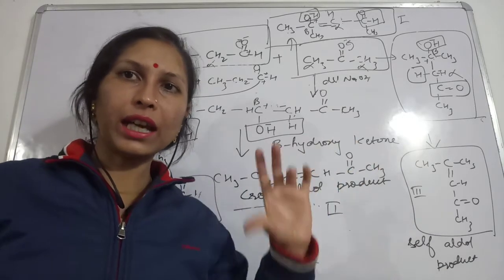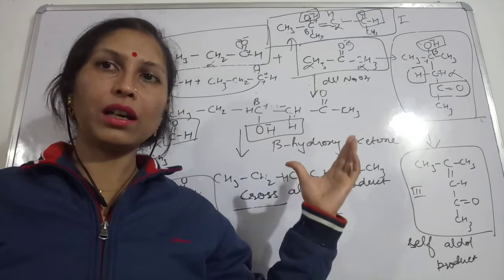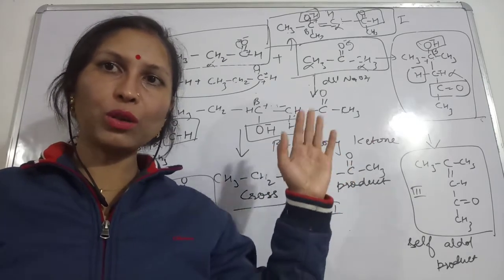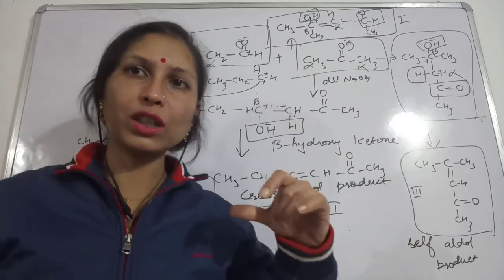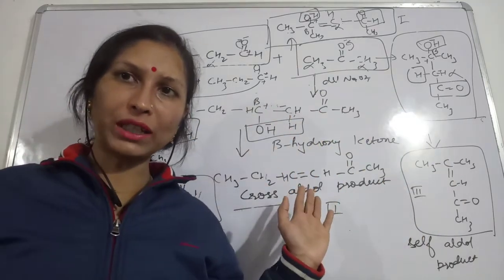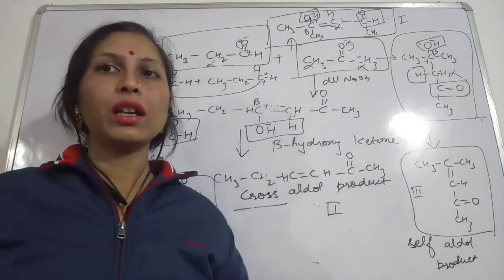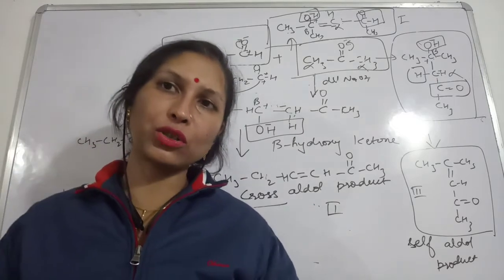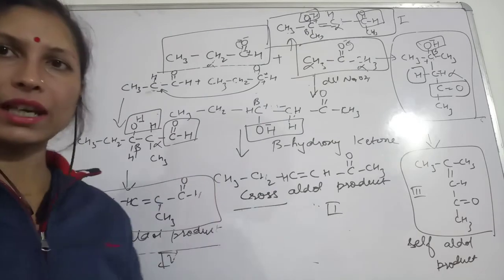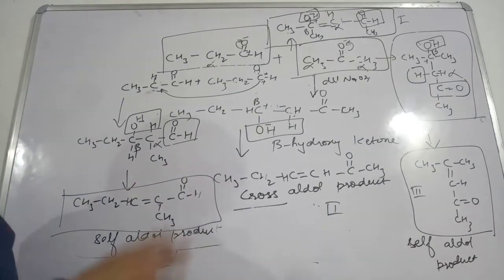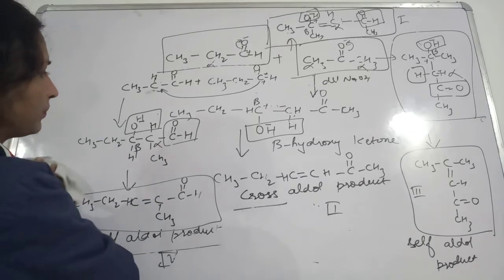Okay, and in this aldehyde and ketone, the alpha and beta carbons will lose a water molecule. Beta hydroxy means this hydroxyl group will be removed from the beta carbon, and the alpha carbon will lose a hydrogen, and they will make a bond with each other, and then the unsaturated compound will be formed. Okay, so this was the condensation of aldehyde and ketone. So this was all about the four products.